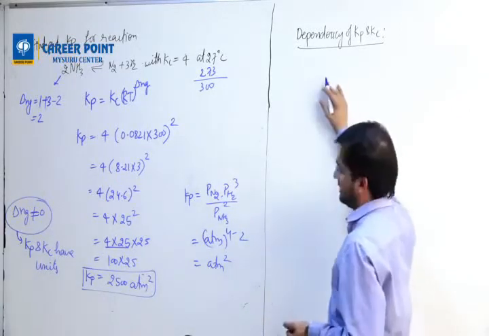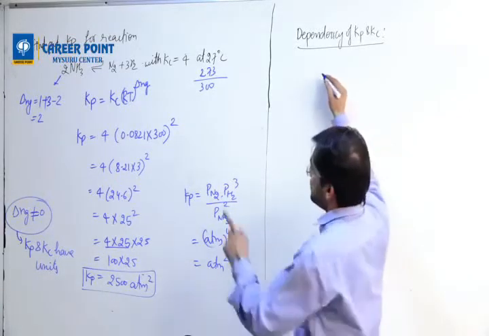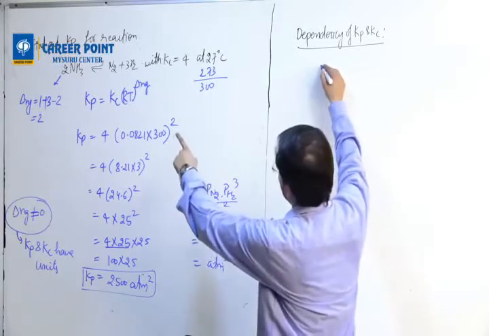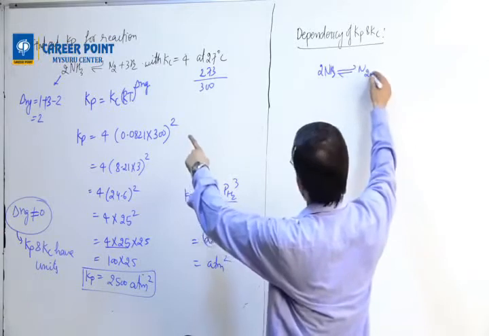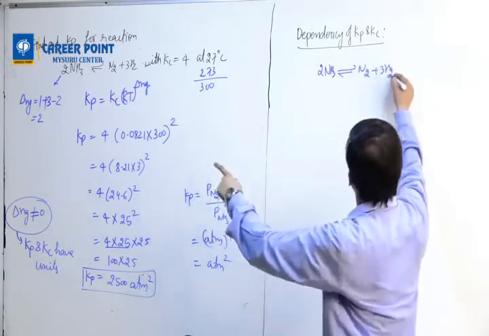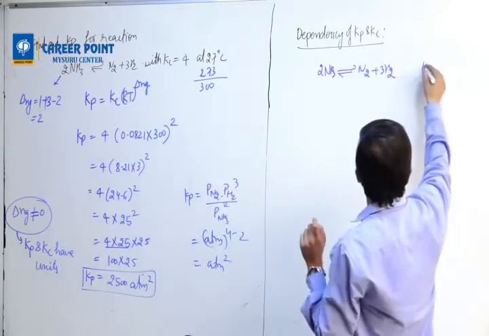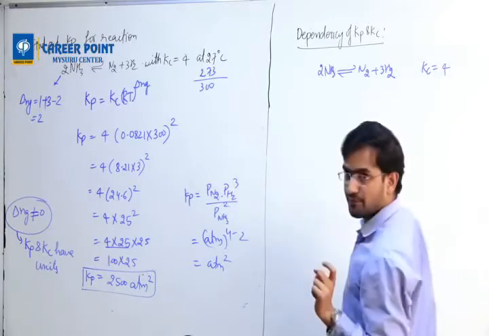This will change like this. Okay, how do I change? You see, if I write the reaction like this, 2NH3 gives rise to N2 plus 3H2. Okay, Kc was 4, right?